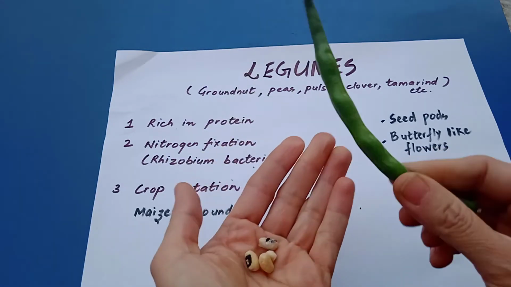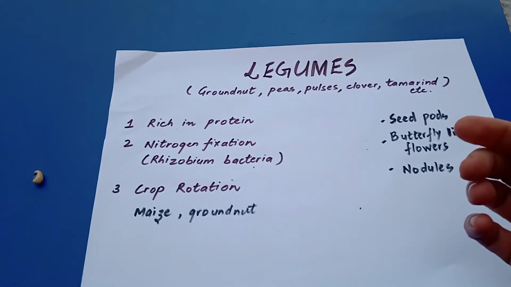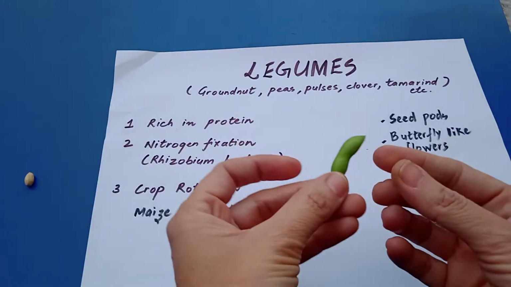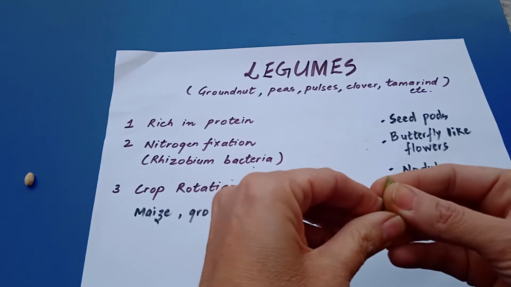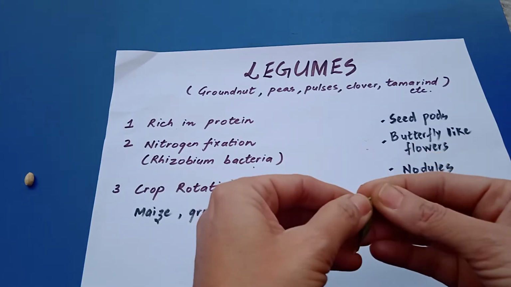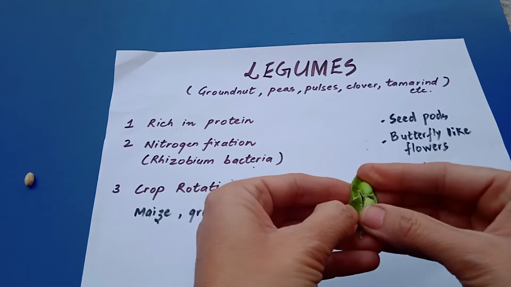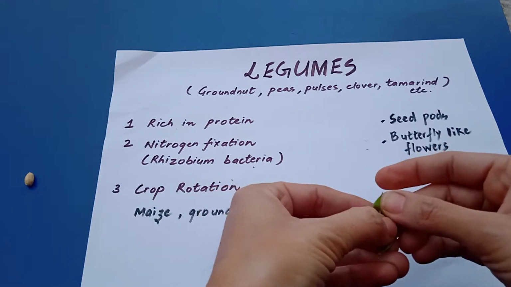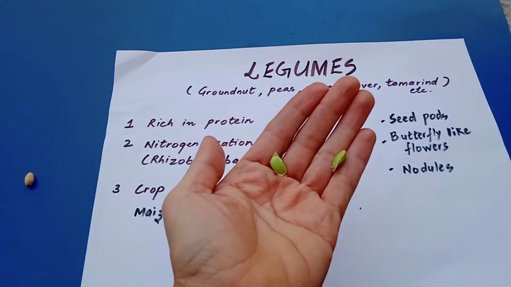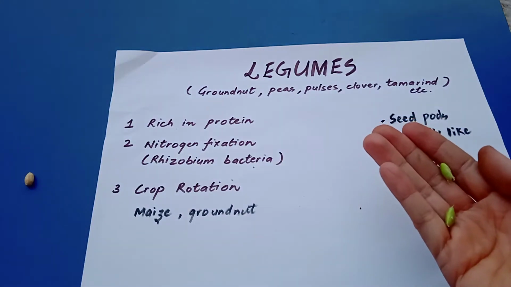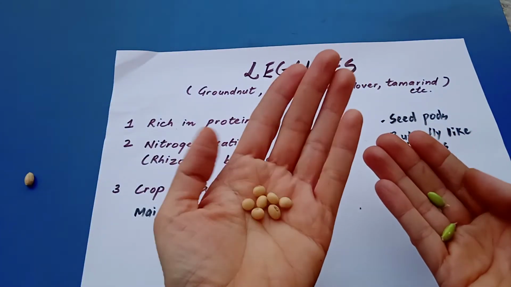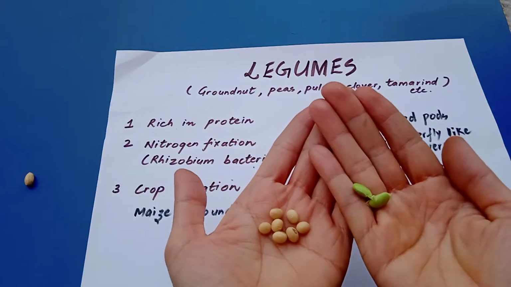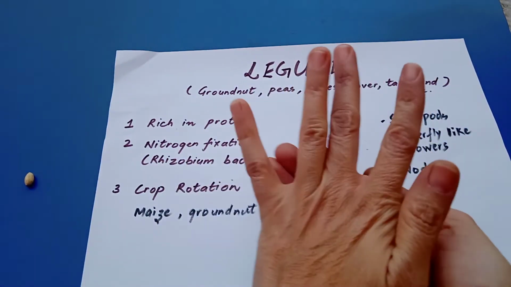And then I have a seed pod of a soya bean lentil also. So this is a seed pod of a soya bean lentil. If I open it like this, this is your soya bean lentil, that I just showed you in my plate also. This is the mature soya bean seed, and this is the green one. So these are your legumes.